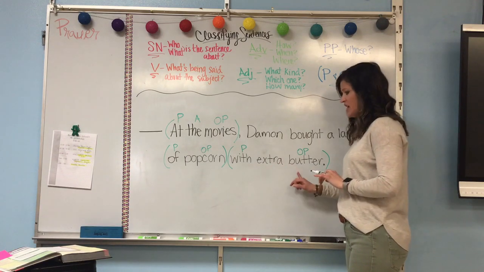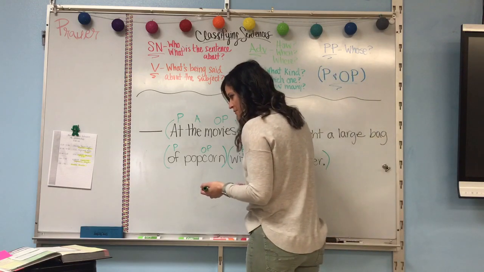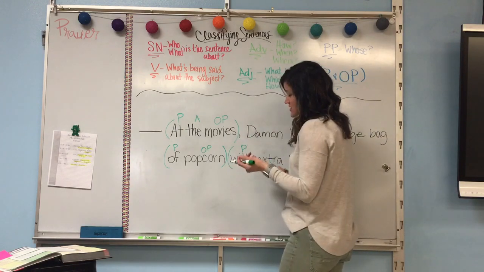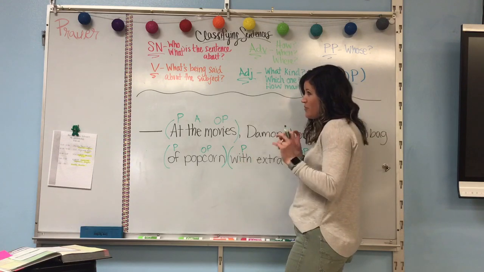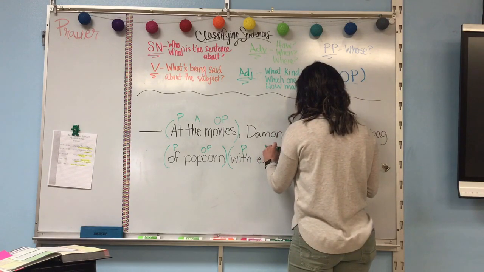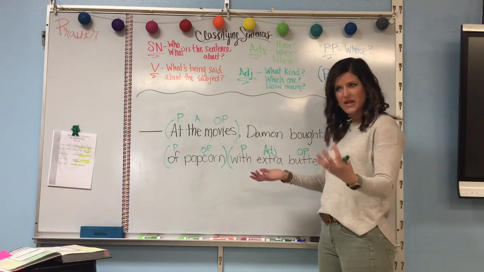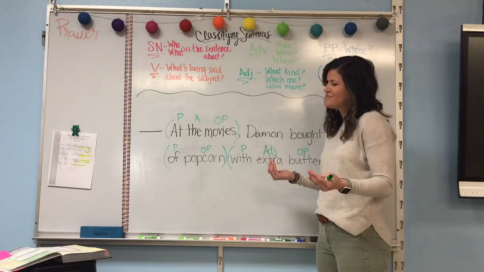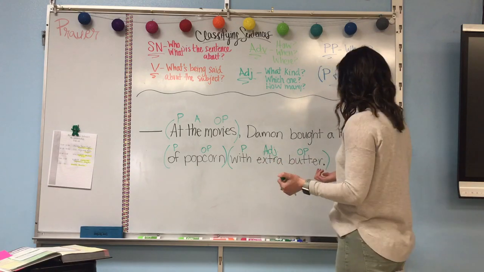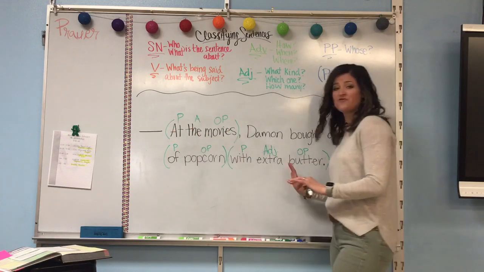Extra would be saying like what kind of butter? Extra butter. Or I guess what kind, which one, how many would maybe work too, or how much. So that will be an adjective describing the butter. Okay, how much or how many of the butter? How much of the butter, I guess, is what you'd really say. Okay, so now we don't have to look at our prepositional phrases anymore.